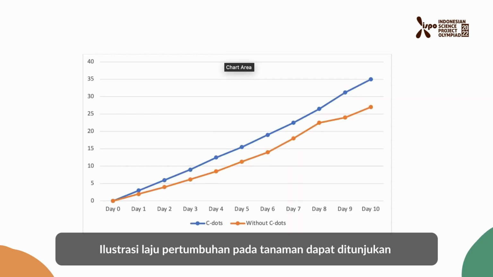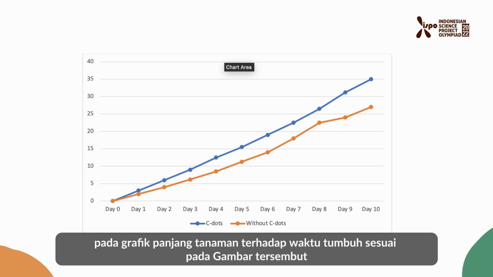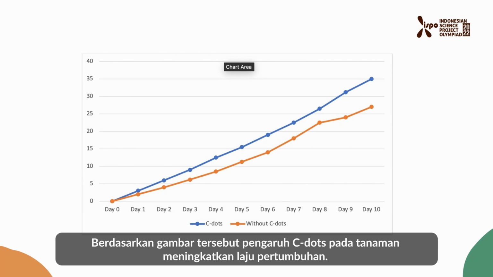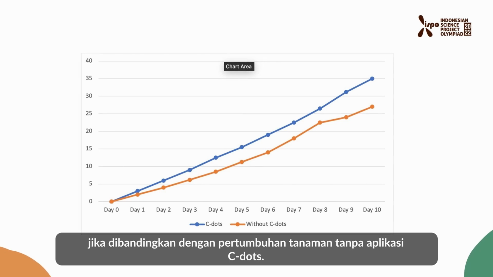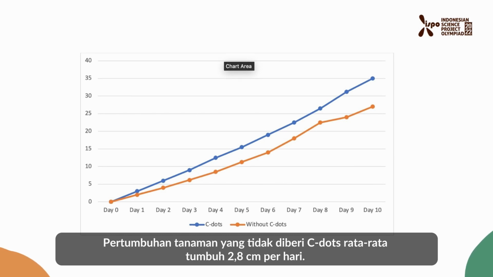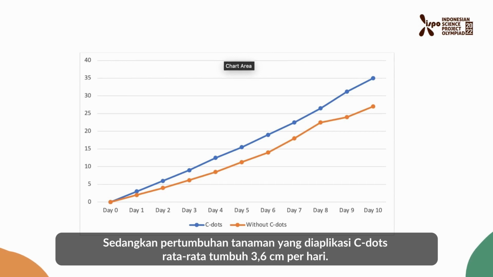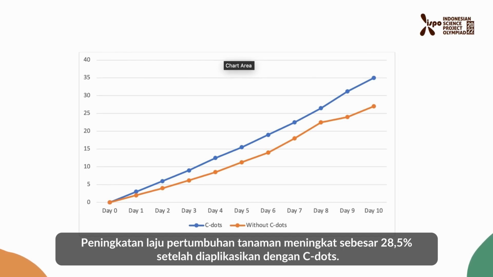Well, the illustration of growth rate in plants can be shown on the graph of plant length against growing time as shown in this figure. Based on this figure, CDOTs increase the growth rate of plants; the increase in plant growth with the application of CDOTs was seen on the first day when compared to the growth of plants without the application of CDOTs. Plants that were not applied CDOTs have an average growth of 2.8 cm per day, while plants that were applied with CDOTs had an average growth of 3.6 cm per day. The plant growth rate increased by 28.5% after being applied with CDOTs.